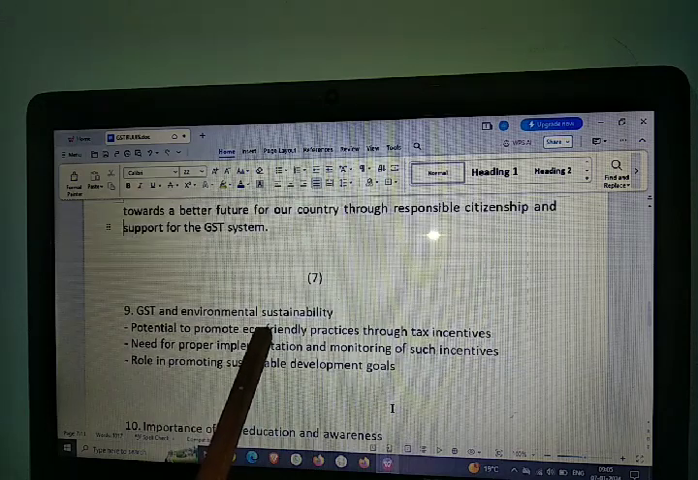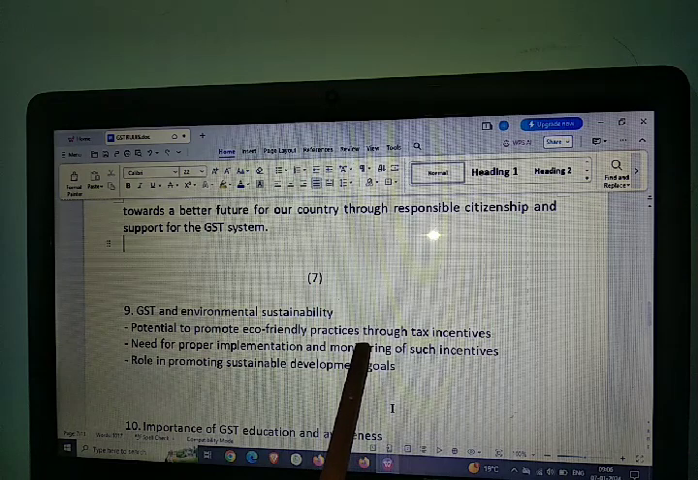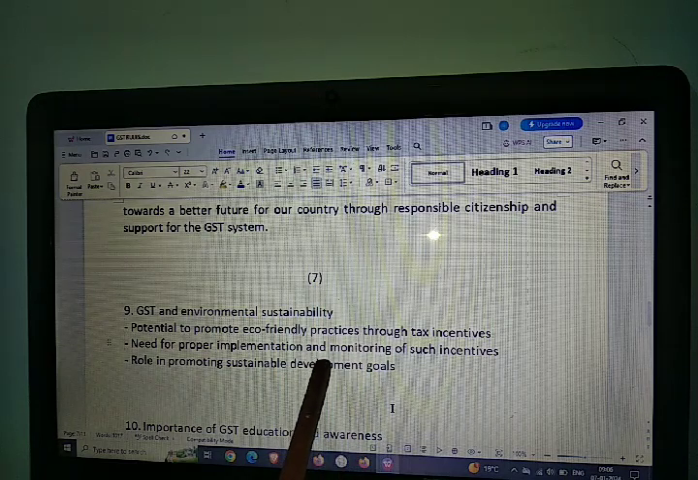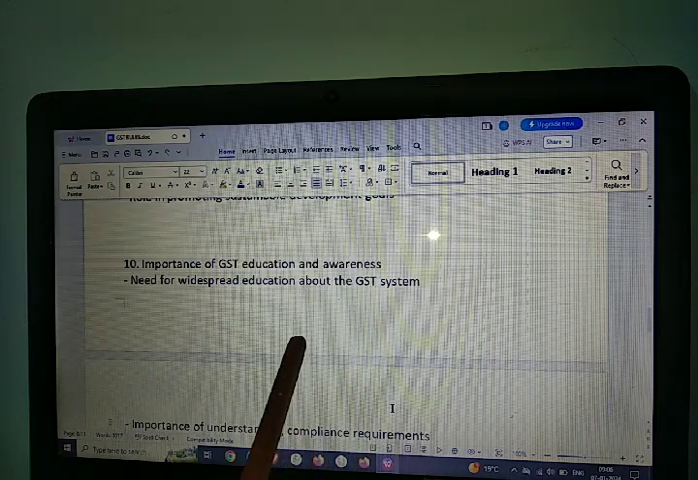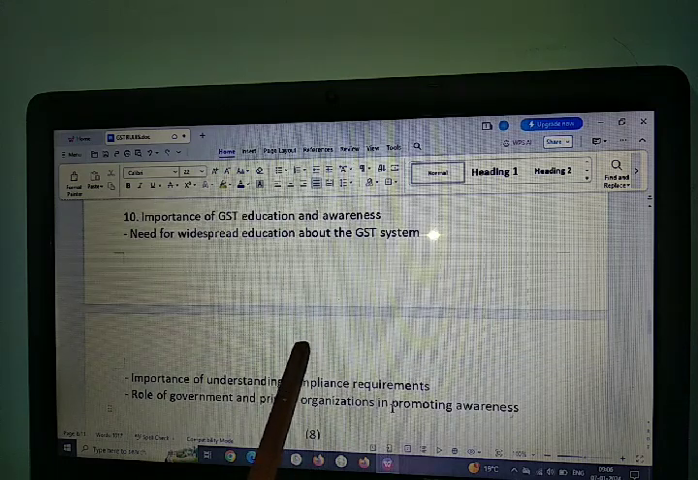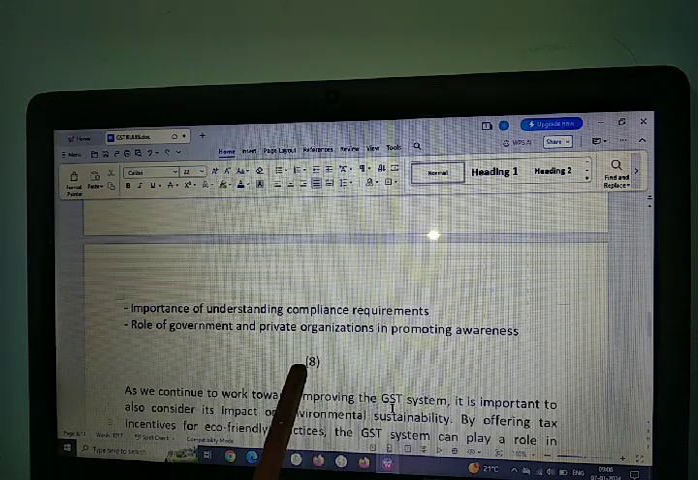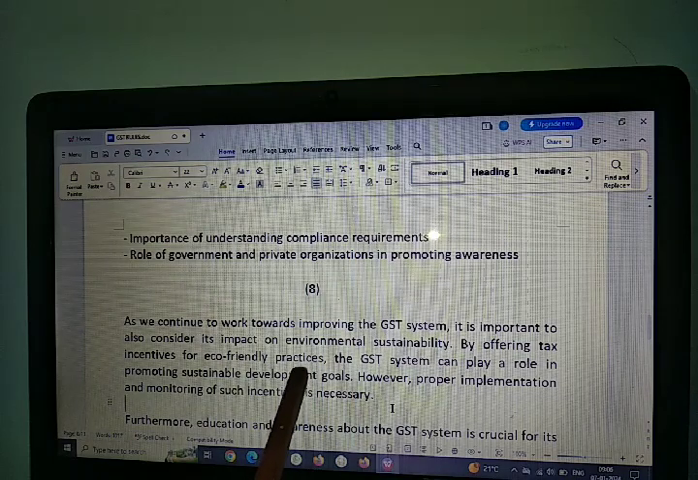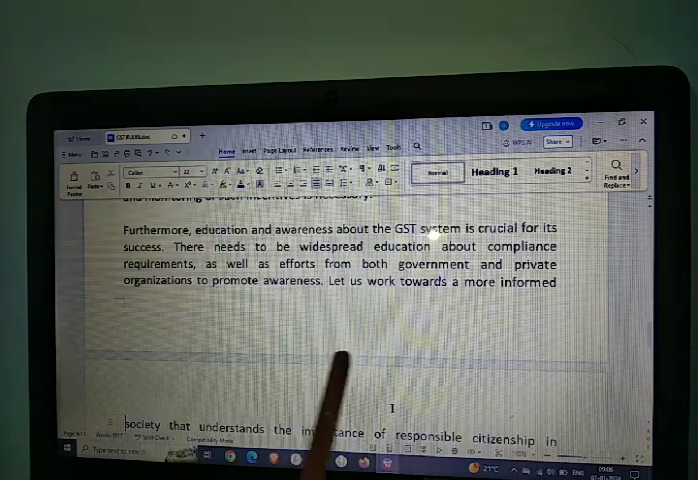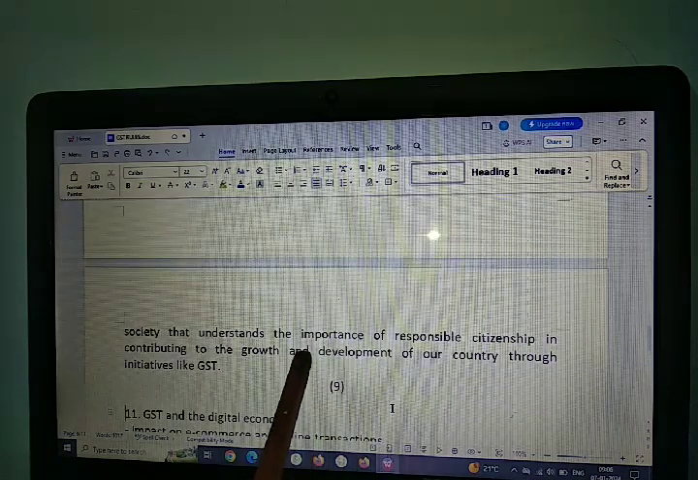Then the next point is GST and environmental sustainability. You see the potential to promote eco-friendly practices through tax incentives, the need for proper implementation and monitoring of the tax structure, and a role in promoting sustainable development goals. Then education and awareness: the need for widespread education about GST, understanding compliance requirements, and government and private organizations promoting awareness. As we continue to work towards improving the GST system, this is crucial for its success. The need for widespread education is required.